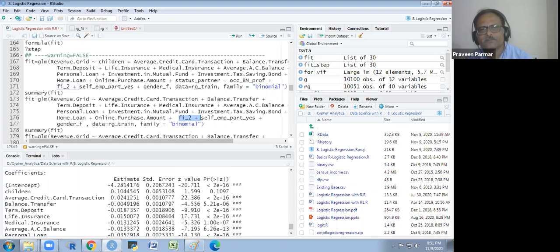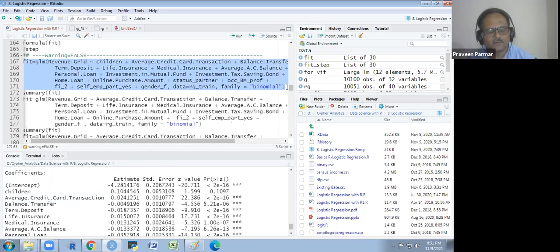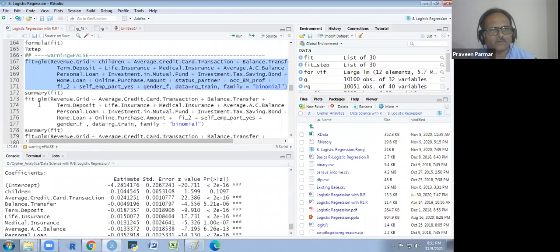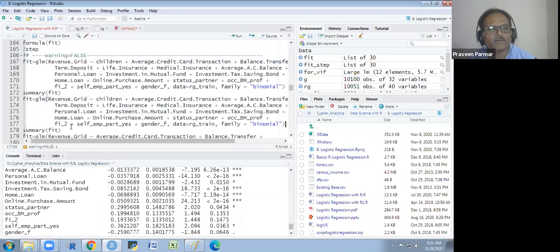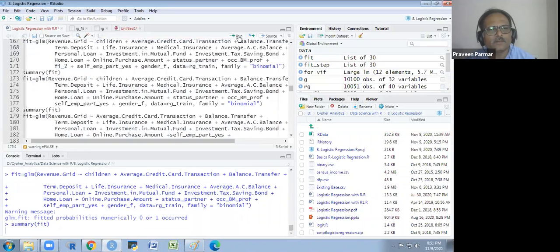So I remove this. What I do, I copy paste this again. Now the whole thing I copy paste, otherwise the previous I have copy paste, so we may get some difficulty over there. And then I remove that family income 2. Yes, I remove this. Got it? And I run it. And then I again see the summary.